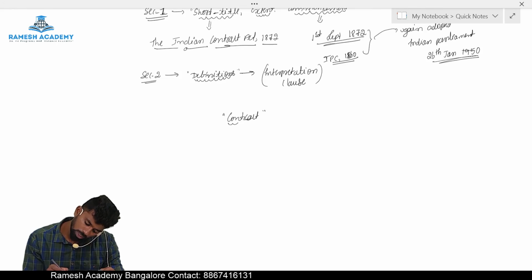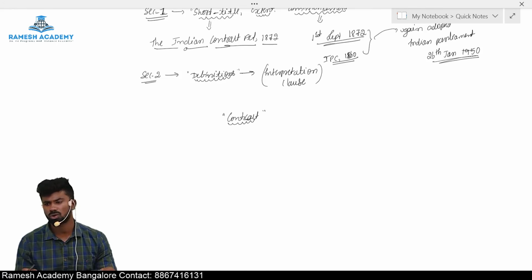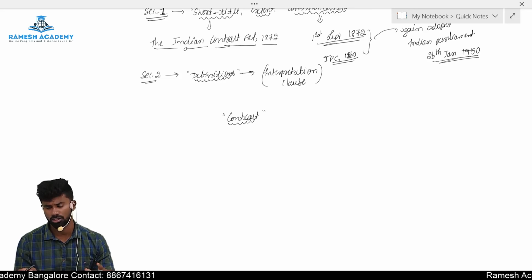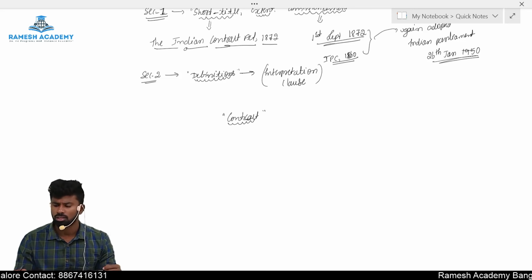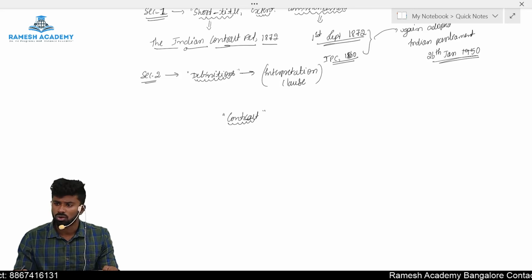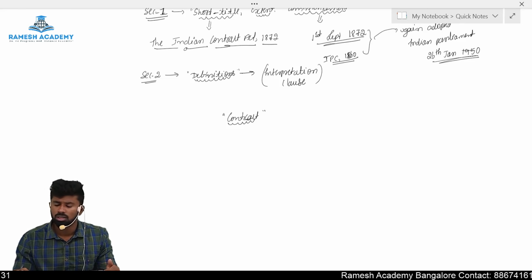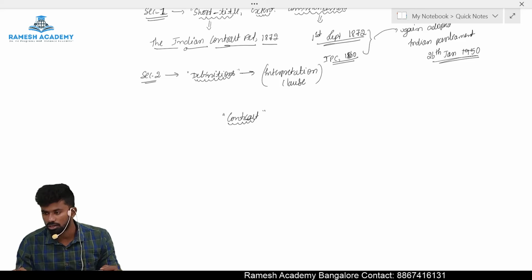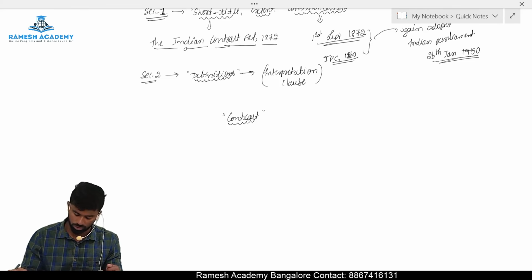What is a contract? What is a contract, or how are contracts made? Kaisa banta hai contract, like how people enter into a contract. What is the starting step? What is the meaning of this word contract? So let us discuss this with an equation.